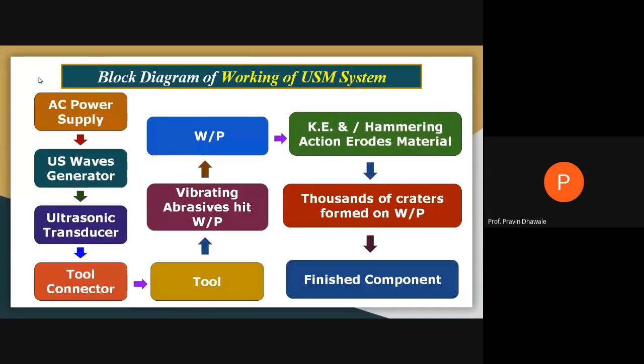Also, we discussed the working of the ultrasonic machine. In ultrasonic machining, you require an AC power supply, and that is given to the generator.